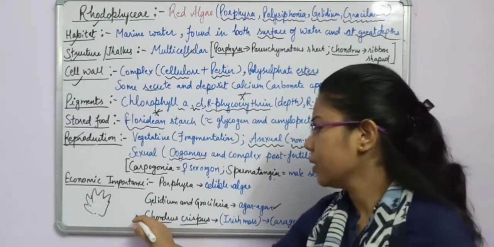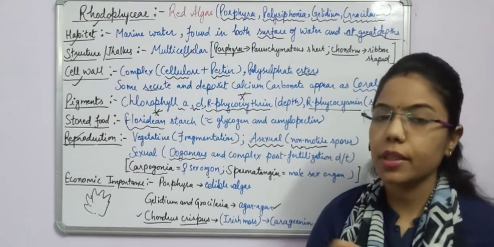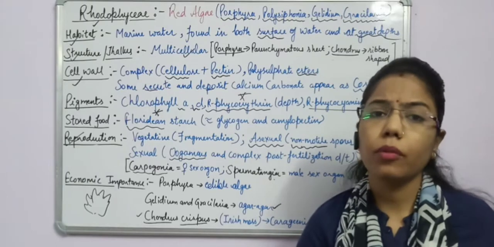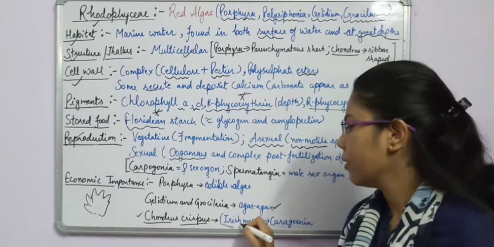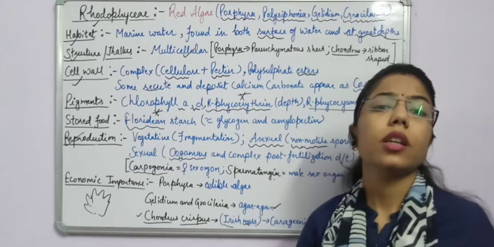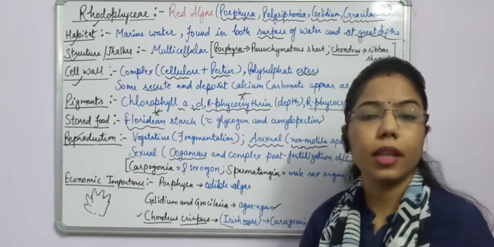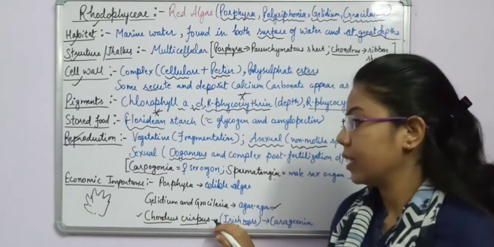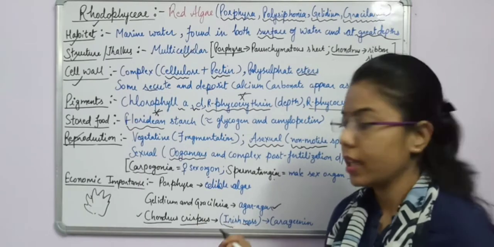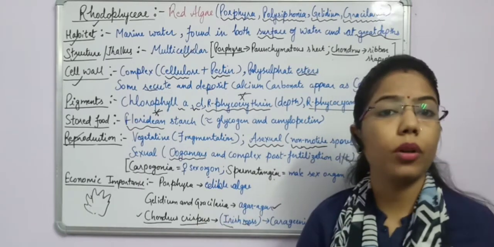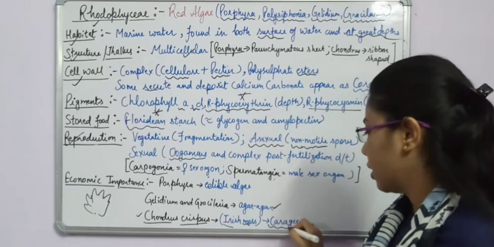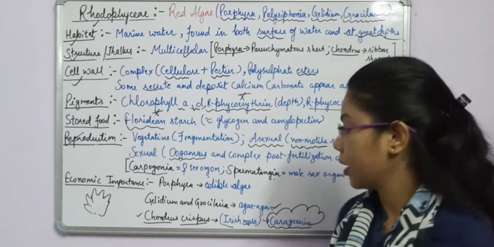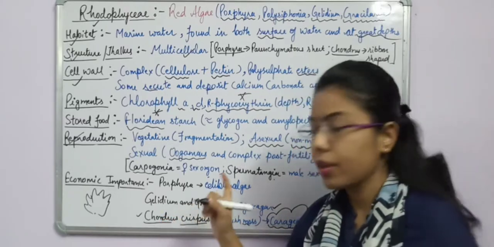The third one is Chondrus crispus, a ribbon-shaped red alga. What is the importance of Chondrus crispus? Another name for it is Irish moss. Why is it called Irish moss? Because during the famine in Ireland, they used this red algae as food. That's why it got the name Irish moss. Again, this Irish moss is important because carrageenan is very important, and carrageenan can be extracted from Chondrus crispus.